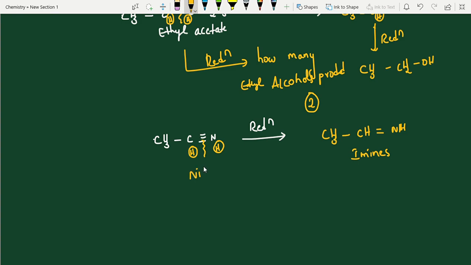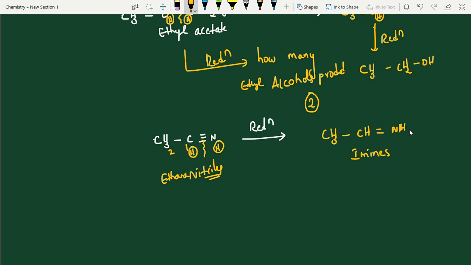This is a nitrile. Prefix name and suffix name both are there. The prefix name is cyano compounds, and the suffix name is used when only one functional group is there. This is ethane nitrile. This is a chain terminating functional group. We can take it like this.